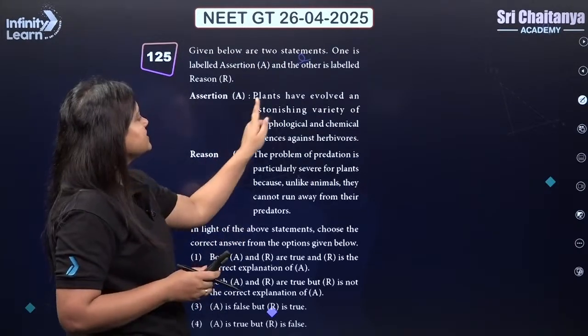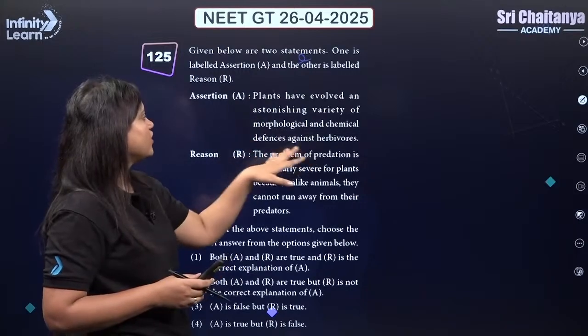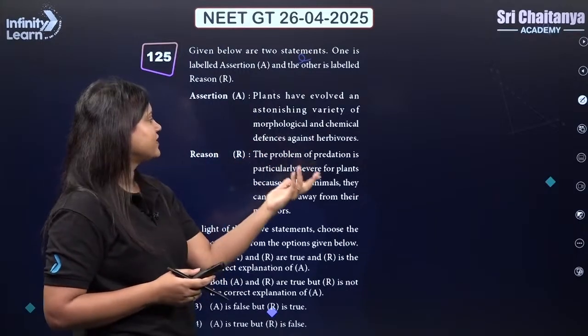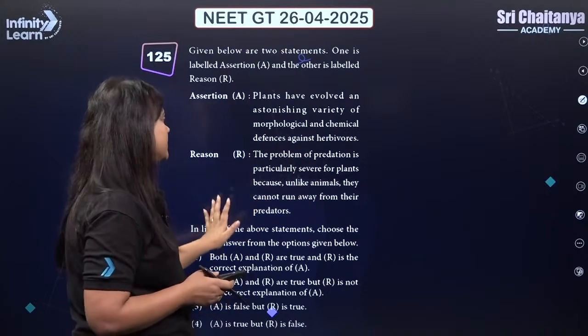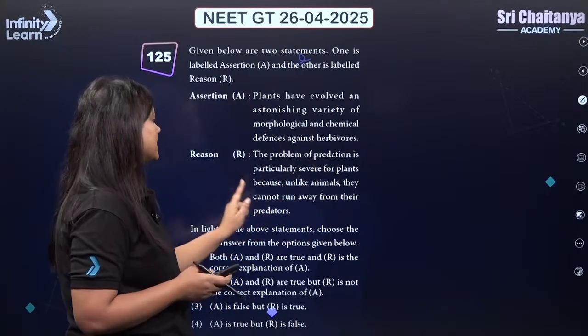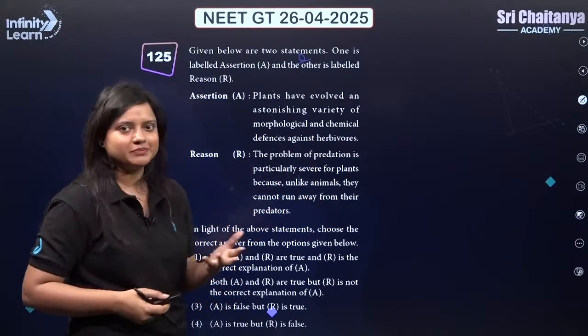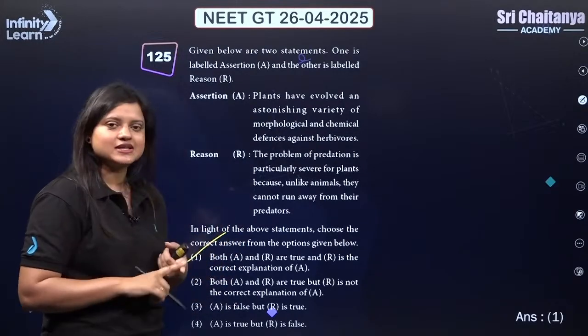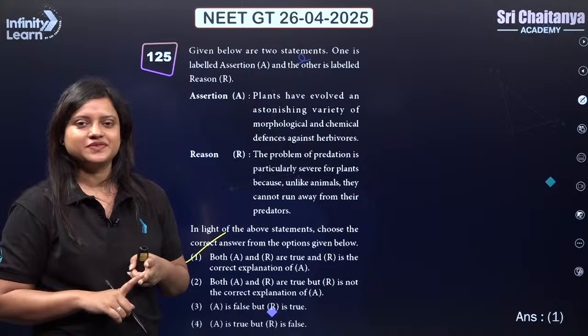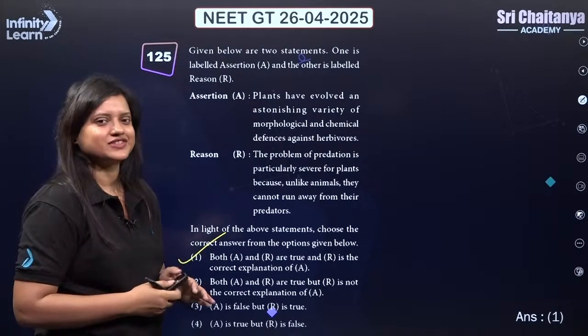Next. Plants have evolved an astonishing variety of morphological and chemical defenses against herbivores. The problem of predation is particularly severe for plants because, unlike animals, they cannot run away from the predator. So this is absolutely true. Assertion is correct, reason is correct, and the reason is the correct explanation of the assertion.